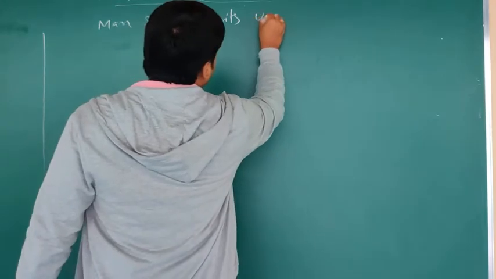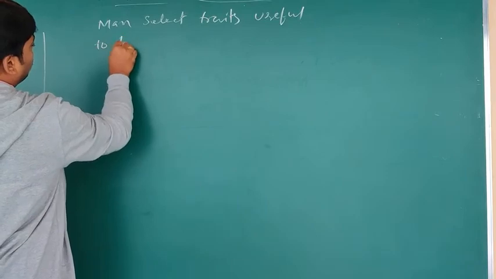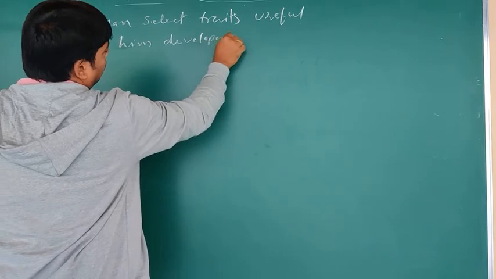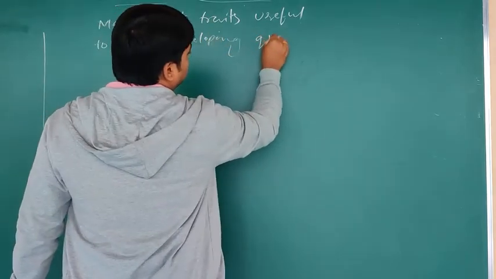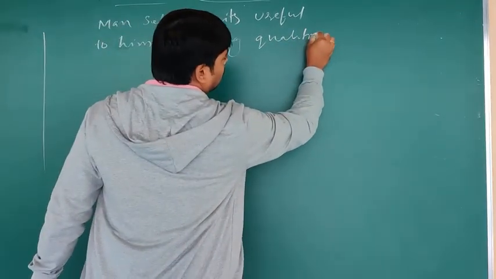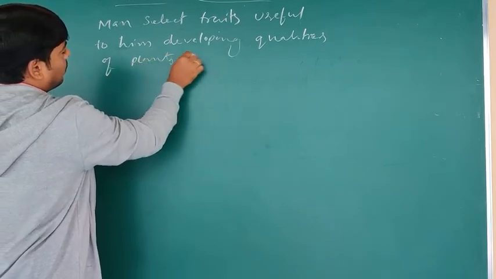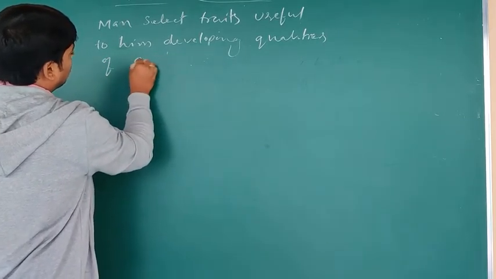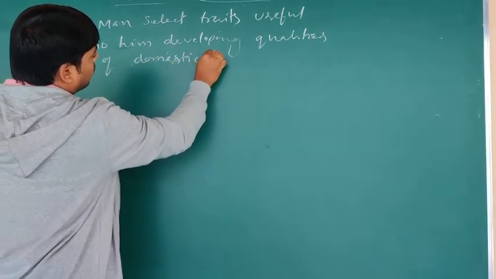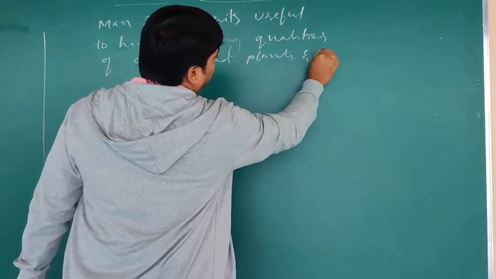And what did he do? He selected traits useful to him, for developing qualities of domesticated plants and animals.